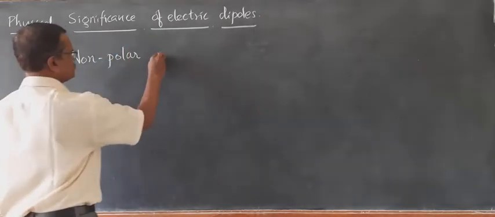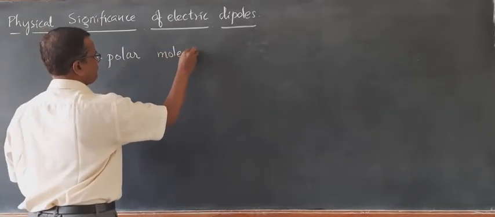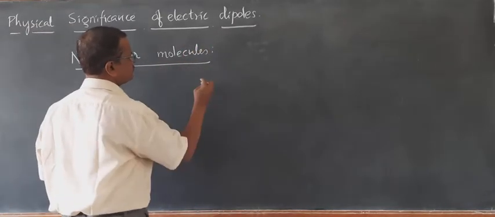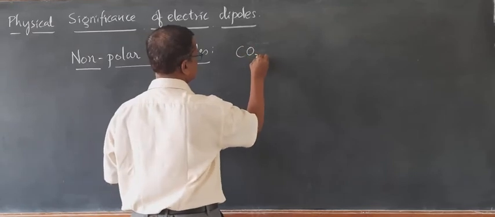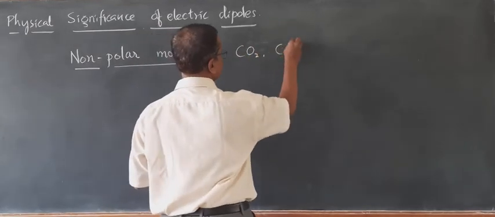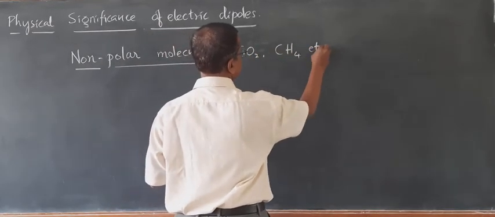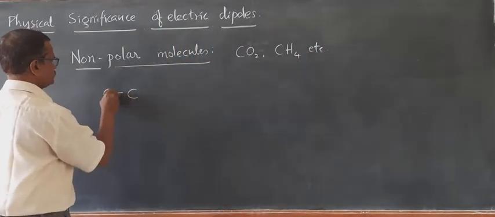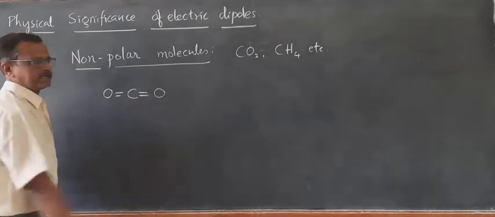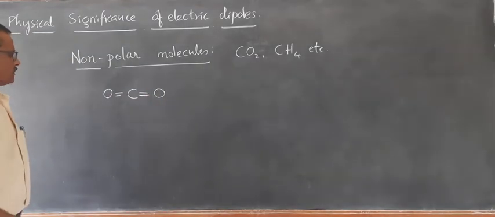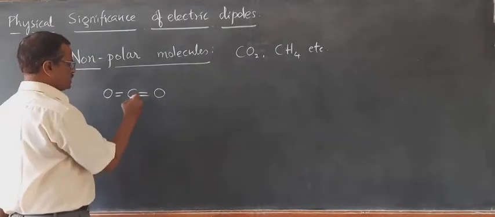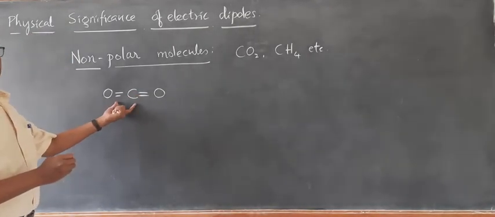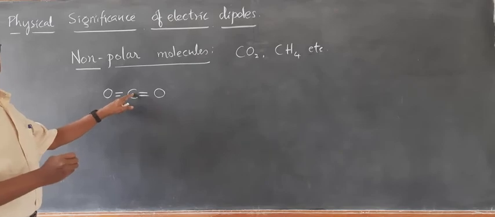Non-polar molecules. Examples we will study: CO2, CH4, etc. If you draw the structure of CO2, you will get this kind of structure. The positive charge center and negative charge center of CO2 lie at a common point.